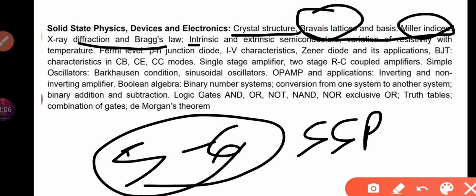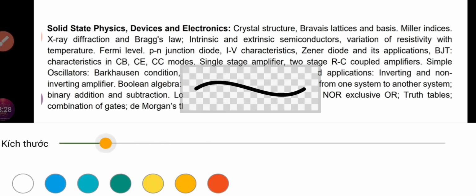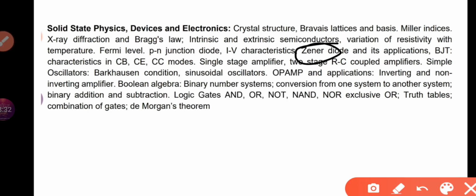Okay, intrinsic and extrinsic semiconductor. It is very easy. The formulas of ni and nh, those formulas will be used in this type of questions. Zener diode, you can do it easily. Then PN junction and Fermi level, digital electronics, logic gates, and from here to here.